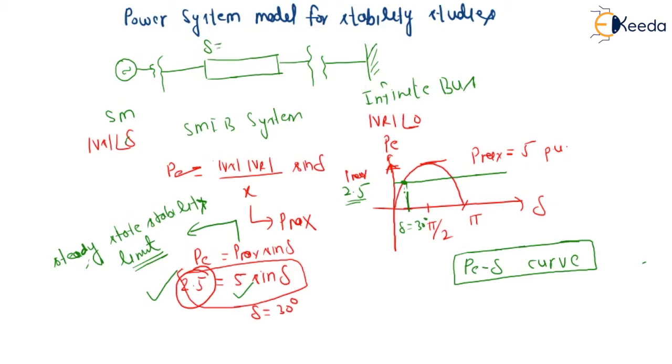Delta we know is delta S minus delta R, meaning delta of sending end minus delta of receiving end. If this is 0, then the angle difference will be directly delta. So P equals P max sine delta. Now we are going to focus on this X.